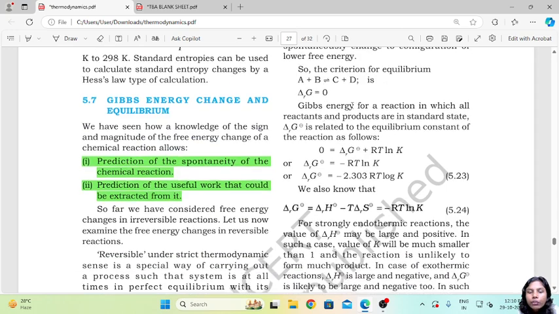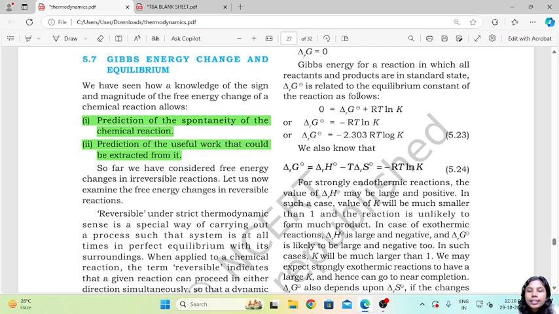So the criterion for equilibrium that we know is that A plus B should give us C plus D, and it should be a reversible reaction. Now we are saying delta G equals 0. For a reaction in which all the reactants and products are in their standard state, delta G naught is related to the equilibrium constant of the reaction as follows.